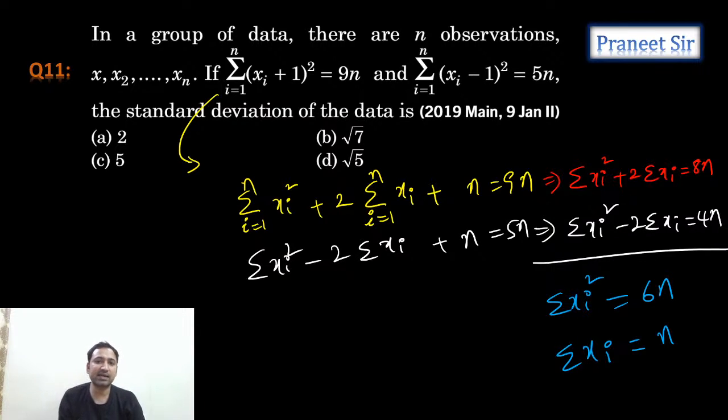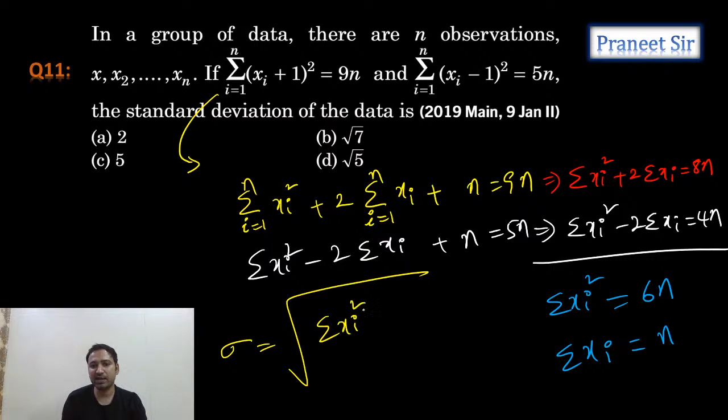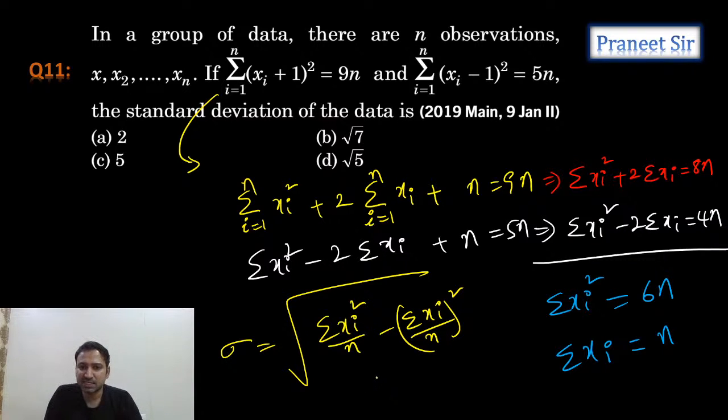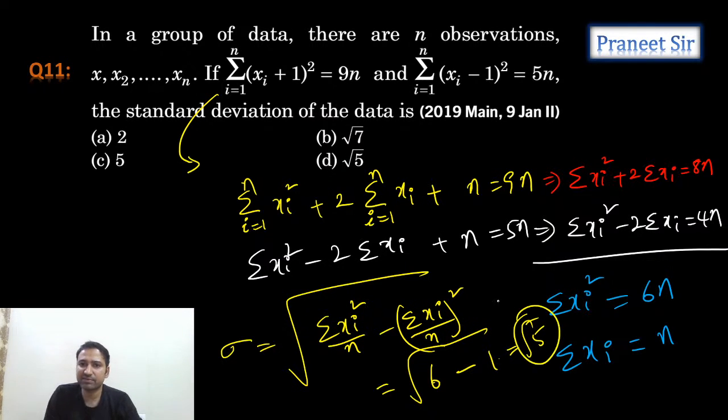Okay, let's calculate standard deviation sigma. Standard deviation sigma equals square root of sigma xi square by n minus (sigma xi by n) whole square. Let's simplify this. Sigma xi square is 6n, so 6n by n is 6, minus (sigma xi by n) whole square, which is 1 square. So total, how much are we getting, guys? Are we getting root 5? Yes, we're getting root 5. So the fourth option is the correct answer.